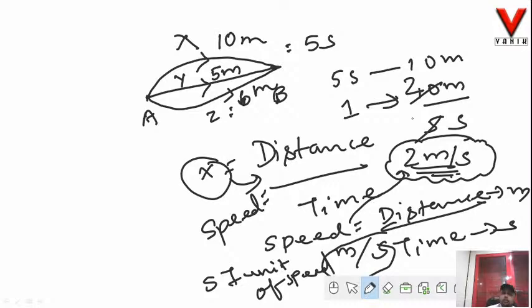Now let us see whether speed is a scalar or a vector quantity. Now as we have already defined, distance is the actual path covered by the body. We saw Mr. X has covered 10 meter, Mr. Y has covered 5 meter, Mr. Z has covered 6 meter. That means there is no fixed direction to define the distance. So ultimately distance becomes scalar. And as we all know, time is a scalar. We do not need direction to define time.